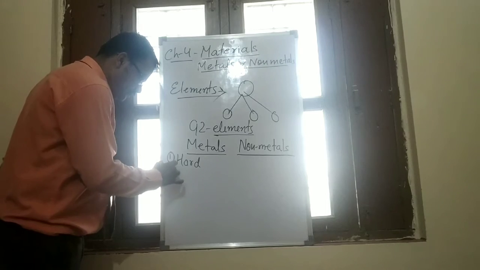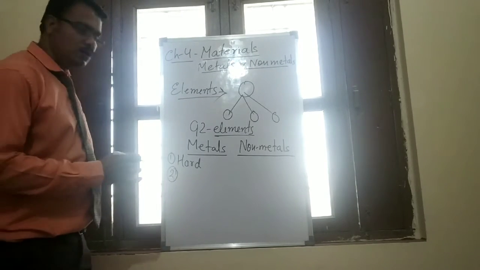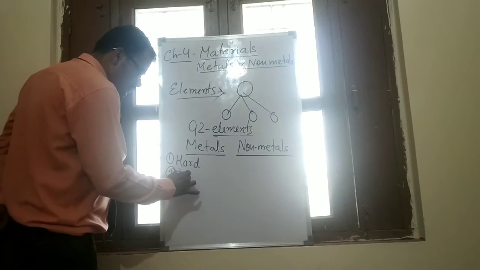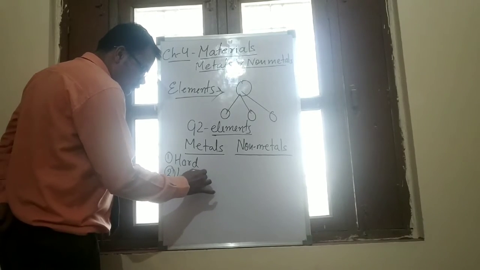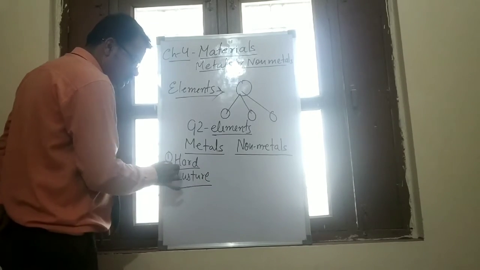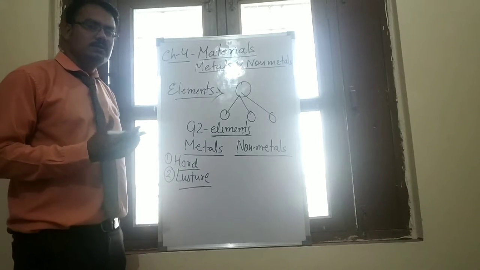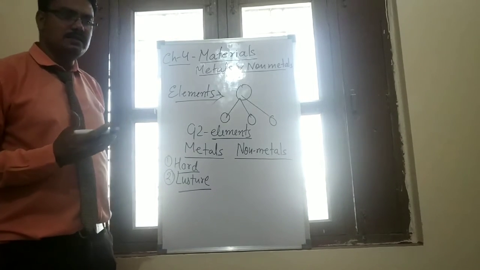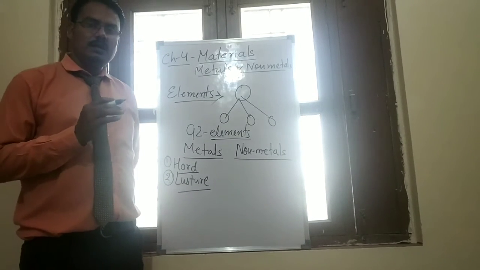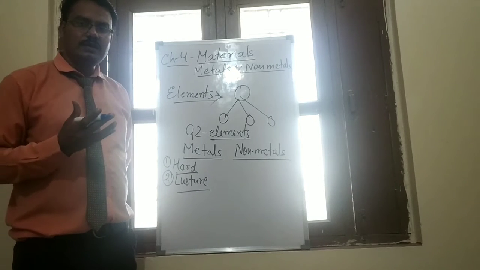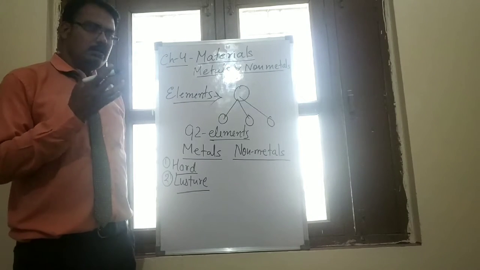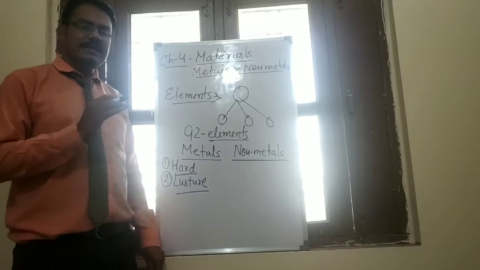Next, metal has luster. Luster means shiny. Just like gold, if we polish it, the surface becomes very shiny. Copper also has a shiny surface.